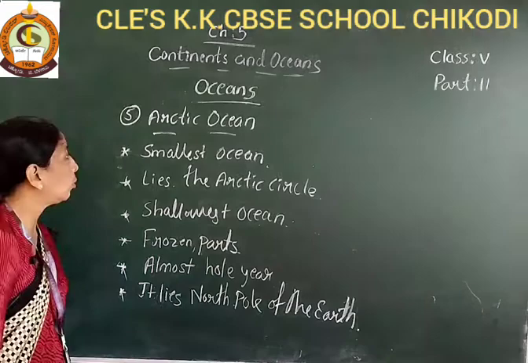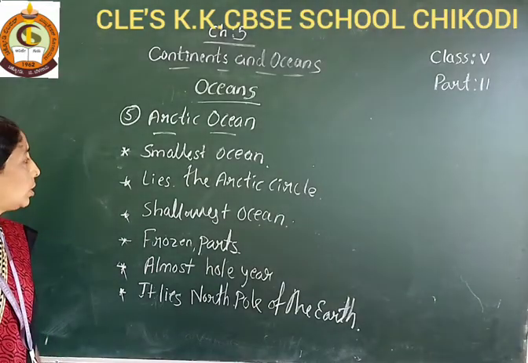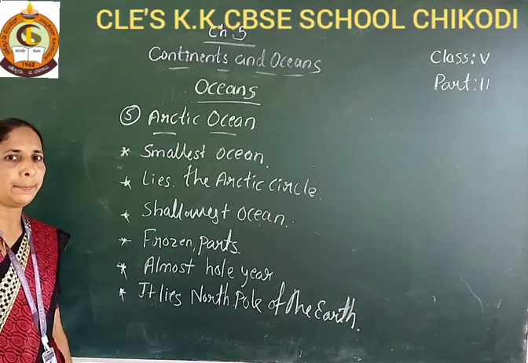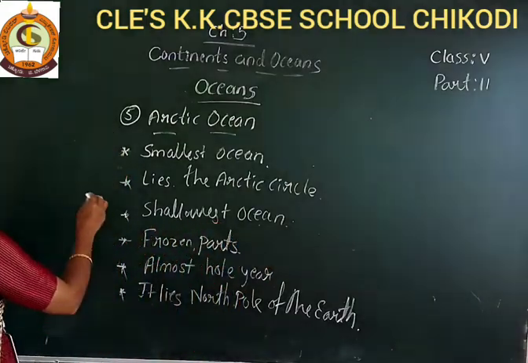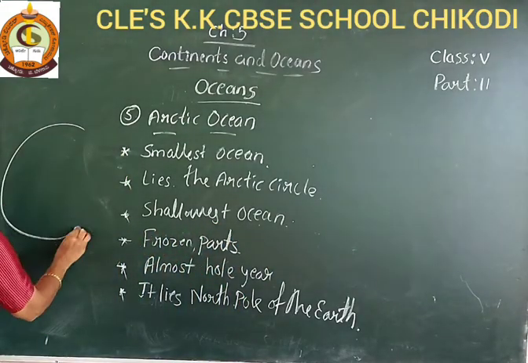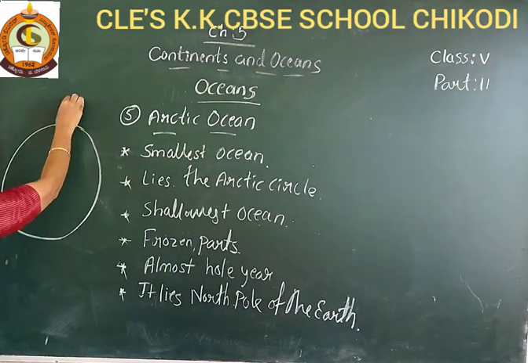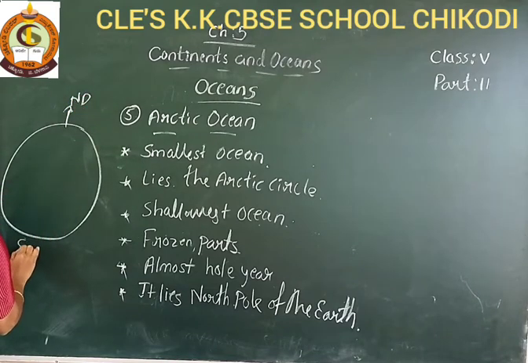About the Arctic Ocean: the Arctic Ocean is the smallest ocean. It lies in the Arctic Circle. You know the Arctic Circle? You have already studied about the Earth. See here, this is the Earth, this is the North Pole and this is the South Pole.